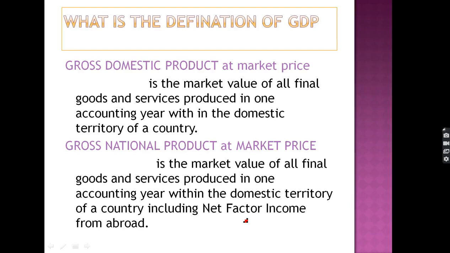Gross domestic product at market price is the market value of all final goods and services produced in one accounting year within the domestic territory of a country. Gross national product includes the net factor income from abroad, whereas the basic definition remains the same. It is the market value of all final goods and services produced in the economy in one accounting year within the domestic territory of a country, including the net factor income from abroad. So net factor income from abroad is a component. When we add it to the domestic product, we get the national income, national product.